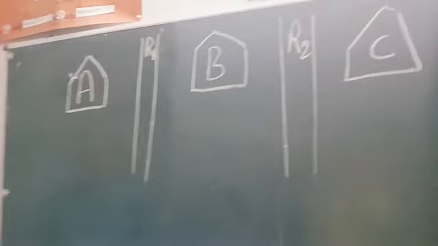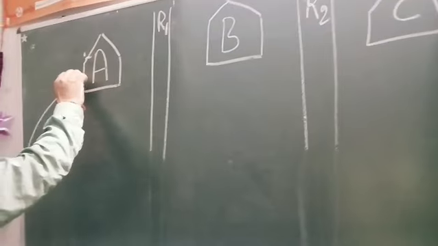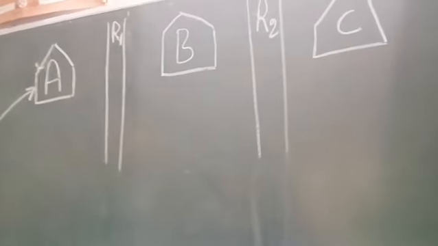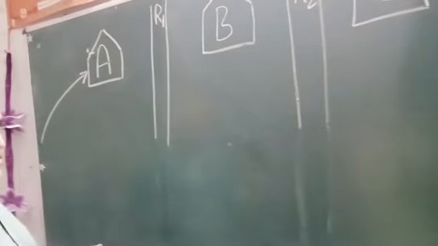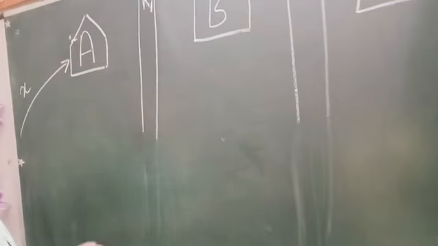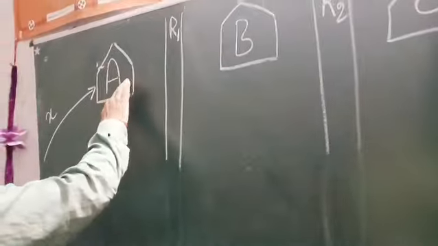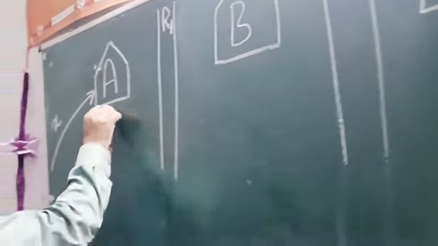So what happens? A person went from home with a certain number of flowers with him. Say the number of flowers he started with be X. So when he entered this temple, he offered 8 flowers here.